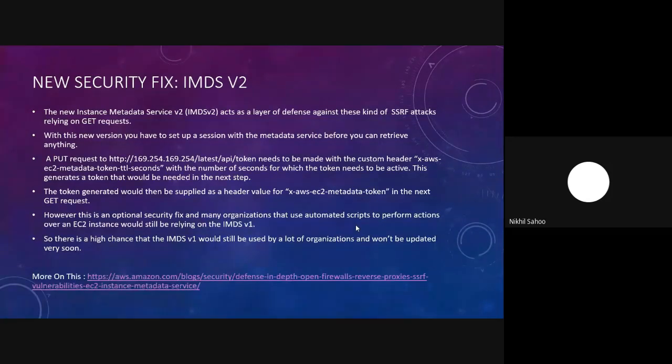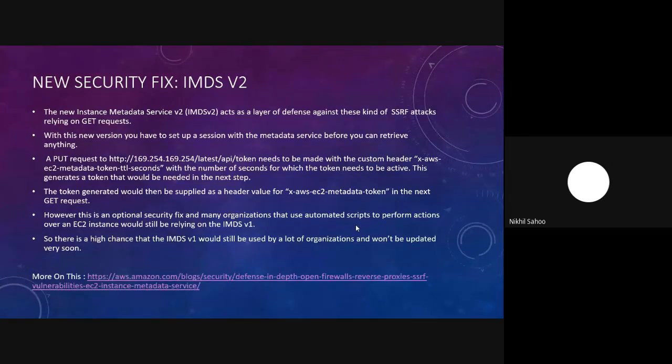In this version, we first need to make a PUT request to this URL with the endpoint latest/api/token, with a custom header, X-aws-ec2-metadata-token-ttl-seconds. Once we do that, we get a token, and this token would be the header value of the header name X-aws-ec2-metadata-token. With this header and header value, we would be able to make a GET request to the instance metadata service, communicate with it, and exchange credentials.